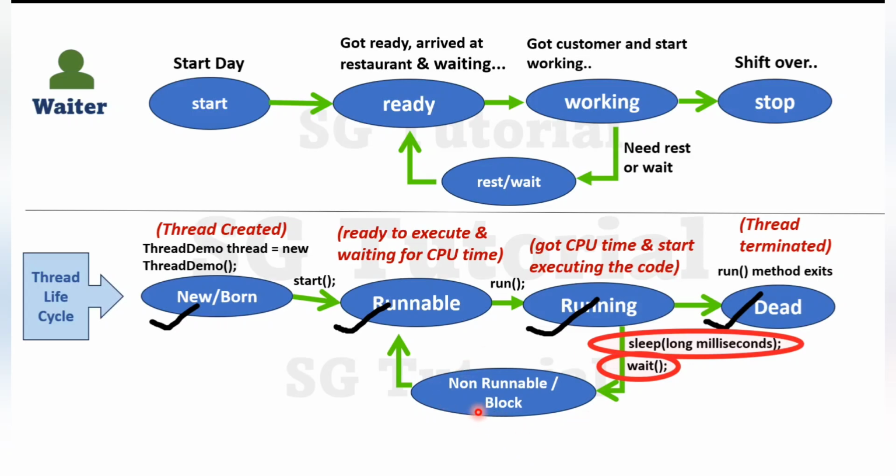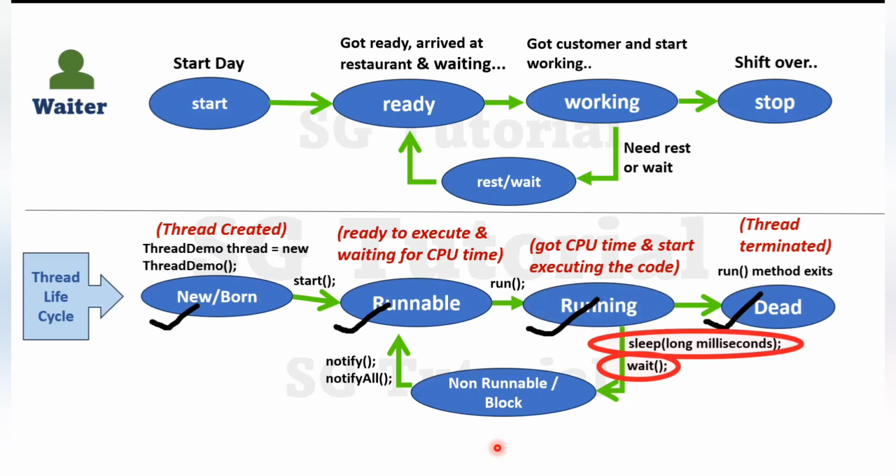It means the thread will pause the current execution and will enter into the block state or non-runnable state. And once the thread enters a block state, it will have to wait there until another thread calls the notify or notifyAll method on the same object. And when a thread calls notify or notifyAll, the thread will again enter into a runnable state and wait there for CPU time. And once it gets the CPU, it will enter into a running state again.